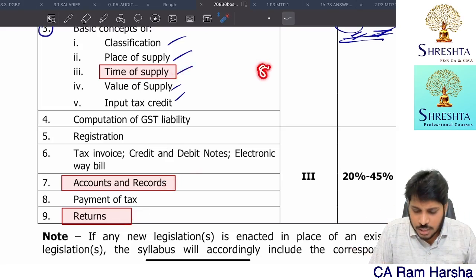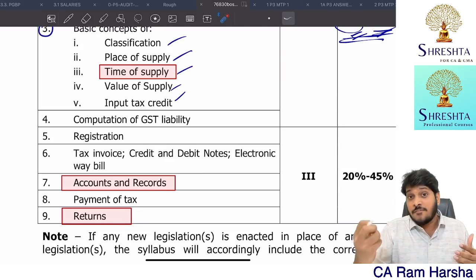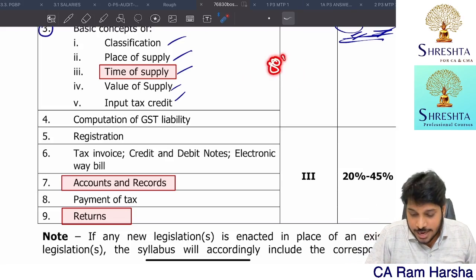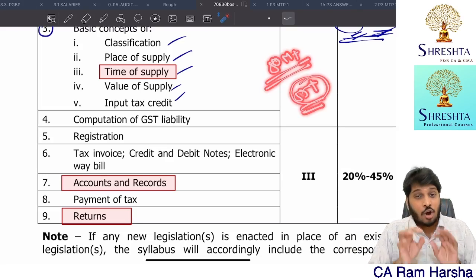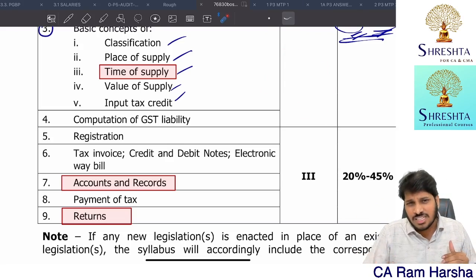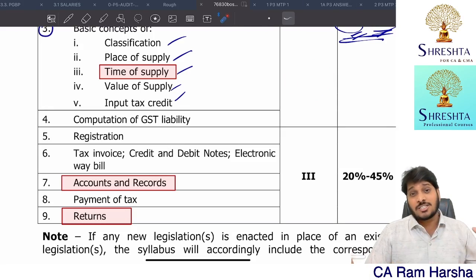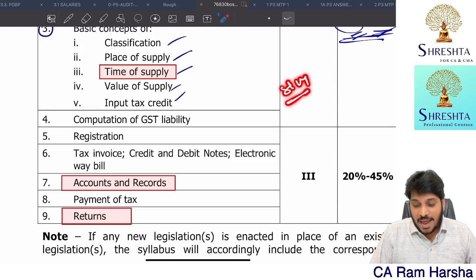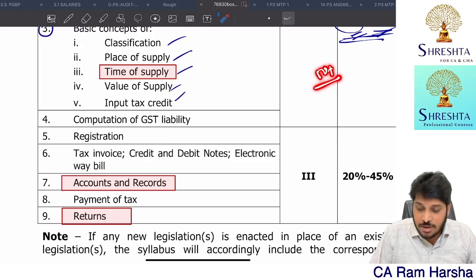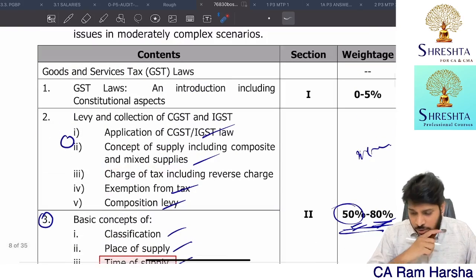Remember, my objective for you is to attempt 80 marks plus. 130 marks is there. 50 marks, don't even think about it. If you're able to attempt 80 marks plus, you can secure 55 plus. It all depends upon perfection. Trying to attempt 100 marks just for the sake of attempting 100, and making mistakes and securing 20, is the worst decision. So instead of that, plan 80 marks. Try to get 50 marks plus. Getting the point?